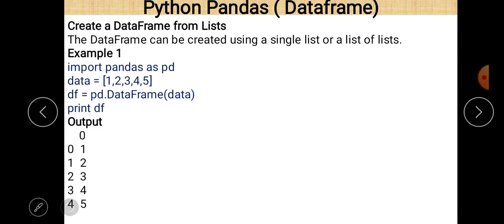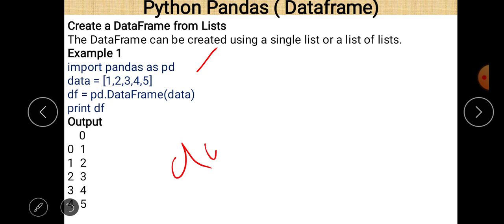Now the first program is to create a data frame from a list. We already created an empty data frame. Now we want to create a data frame from a list. It is also possible and very simple to do. We just write import pandas as pd, because we want to create a data frame here and DataFrame is defined in the pandas library. Then declare a list.